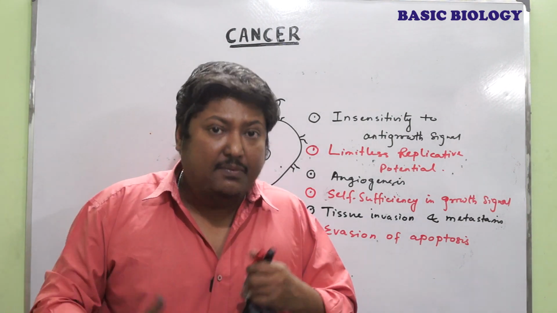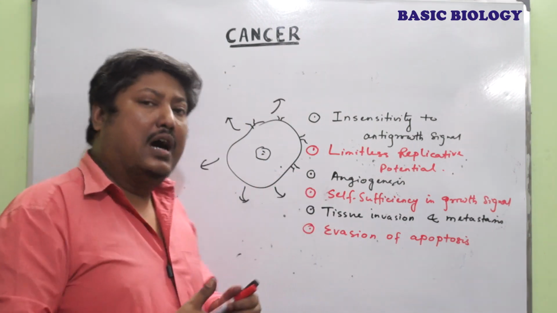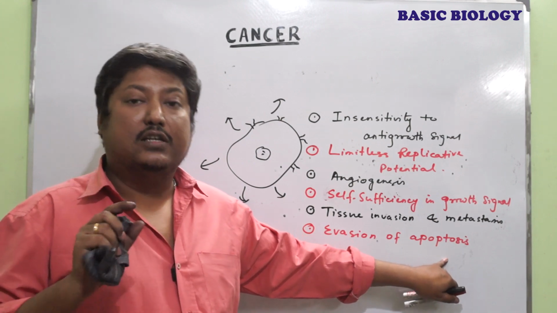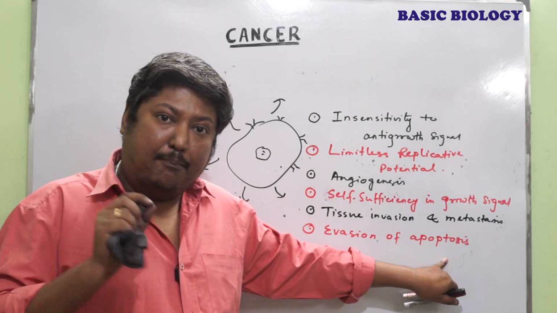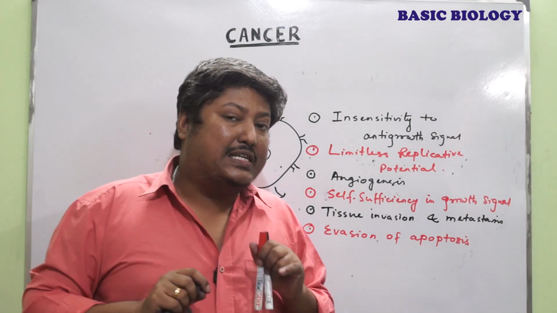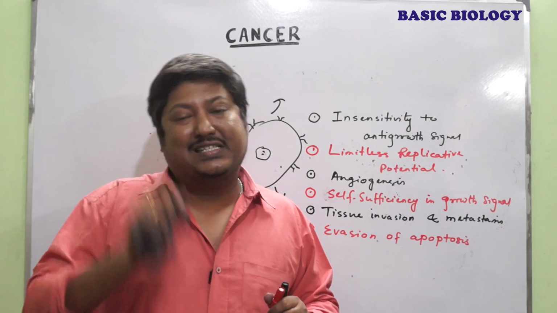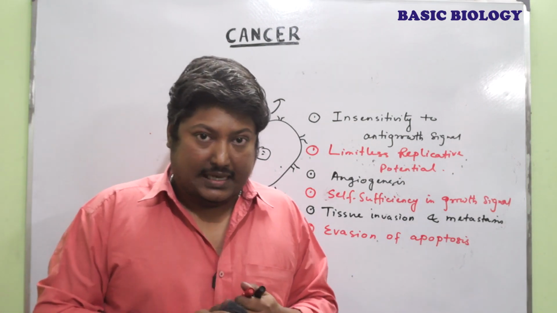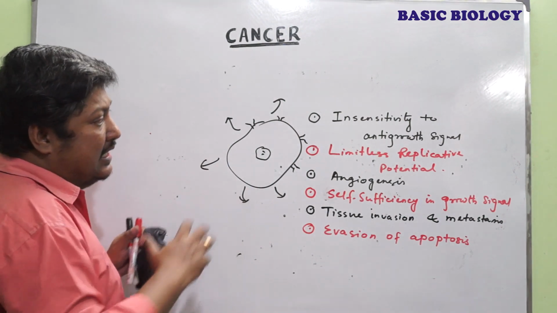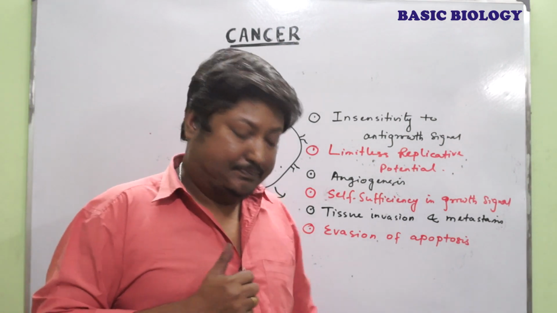This cell inhibits its own apoptotic mechanisms and grows uncontrollably, because the apoptotic genes are mutated and are unable to recognize or restrict the growth of these cells. So these are the basic features when a normal cell becomes cancerous.